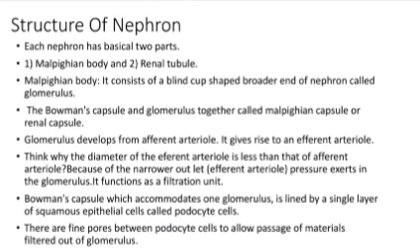Bowman's capsule, which accommodates one glomerulus, is lined by a single layer of squamous epithelial cells called podocyte cells. There are fine pores between podocyte cells to allow the passage of material filtered out of the glomerulus.